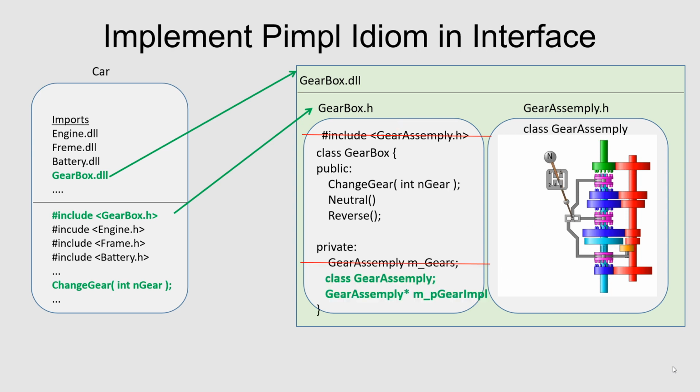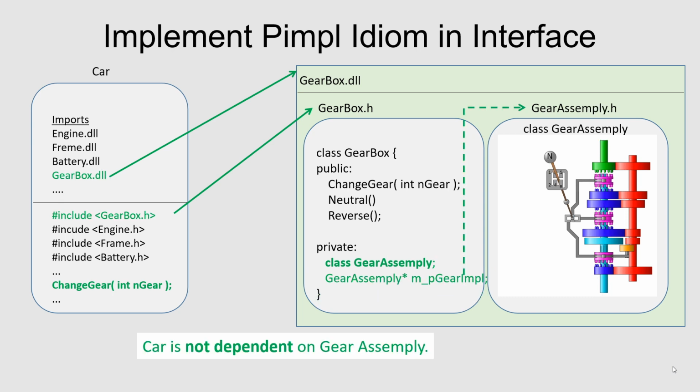Here comes the importance of using an opaque pointer. Instead of using the gear assembly variable as a stack object, according to the opaque pointer concept, change the member variable to a pointer type. Also, the class type is specified as private in the gearbox interface by using a forward declaration. Now, gearbox.h does not include any internal header files.